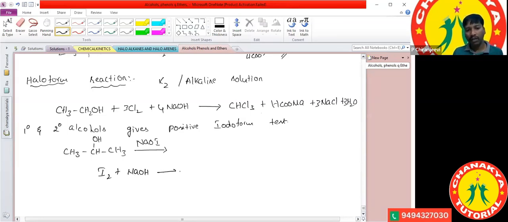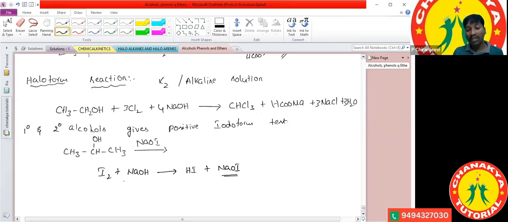In this one, it forms HI plus NaOI. So this NaOI only we are using in the reaction. Have you got the clarity?